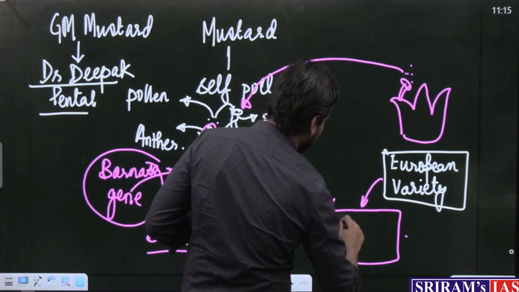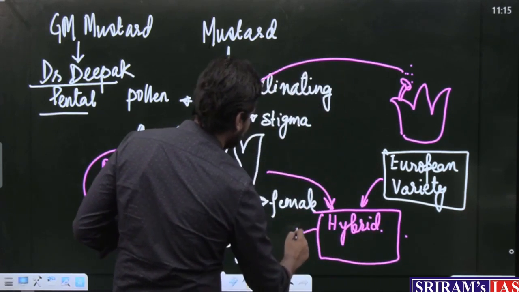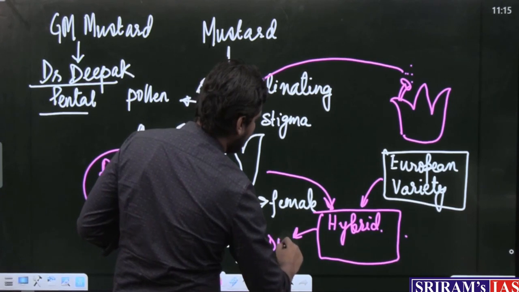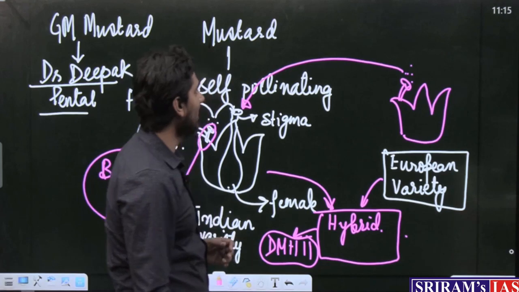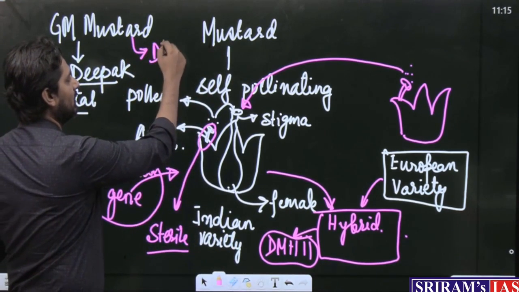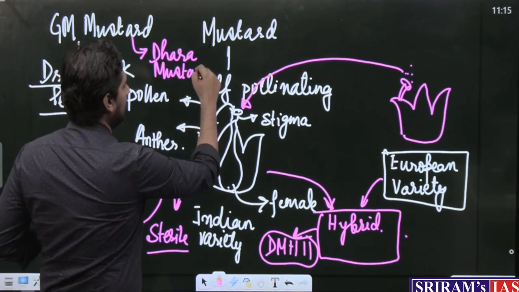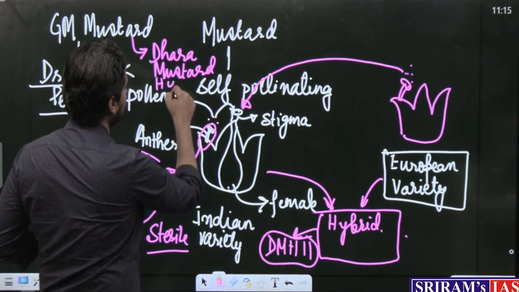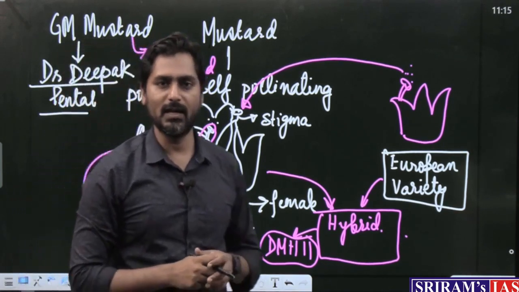We are getting a hybrid variety, and scientifically we are calling it what? DMH-11, Dhara Mustard Hybrid 11. GM mustard is also called Dhara Mustard Hybrid 11. Why is it called hybrid? Because we are crossing it with the European variety.